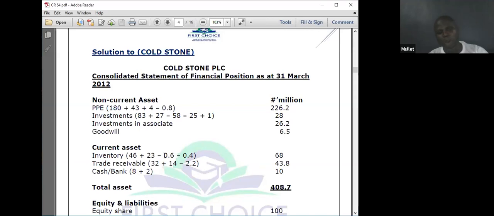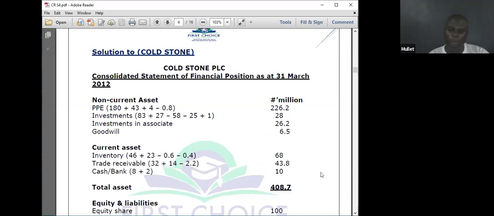Inventory, current asset, 46 of the parent, add that of the sub. There is an unrealized profit of 4.6, and there is an unrealized profit on associate of 4.4, giving me 68. Trade receivables, that of the parent plus that of the subsidiary, intergroup sales must be eliminated, 2.2, for 3.8. Nothing happened to cash or bank, 8 plus 2, we just go to 10. We sum all this, will give me 408.7.